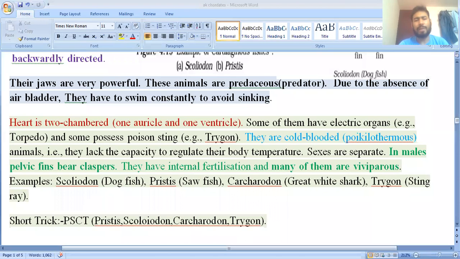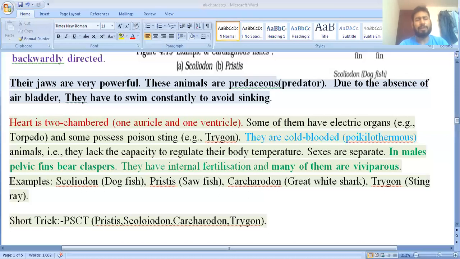Okay. Due to the absence of an air bladder, there is one more interesting feature of these Chondrichthyes. Because there is no air bladder, they have to constantly swim to prevent sinking. Why? Because they have no air bladder, and the function of the air bladder is to provide buoyancy. If there is no air bladder, there is a need for constant swimming, to prevent sinking. Clear?